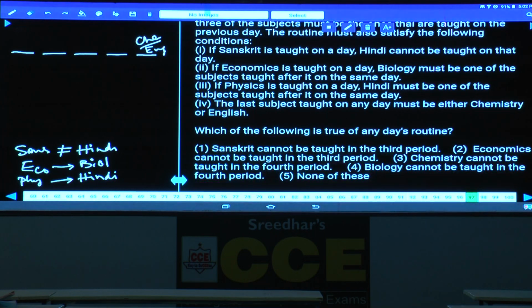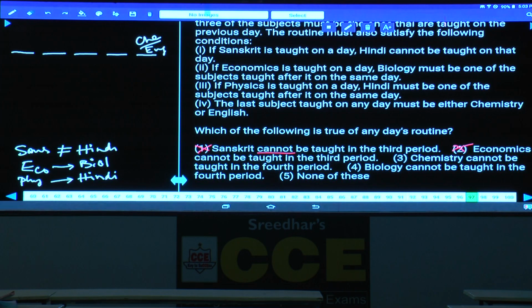Then coming to 97, which of the following is true of any day's routine? Sanskrit cannot be taught in the third period. Tell me whether Sanskrit can be taught in the third period or not. Is there any condition regarding this one? There is no condition. Hence, Sanskrit can be taught in the third period. But here the statement is cannot be taught, and that is false. Economics cannot be taught in the third period. Tell me whether economics can be taught or not. Yes. If economics is in the third period, then immediately followed by biology, that's also valid. Hence, this also cannot be your answer.